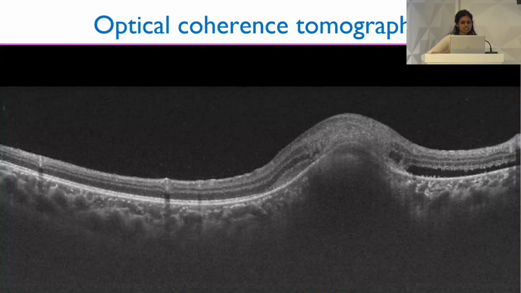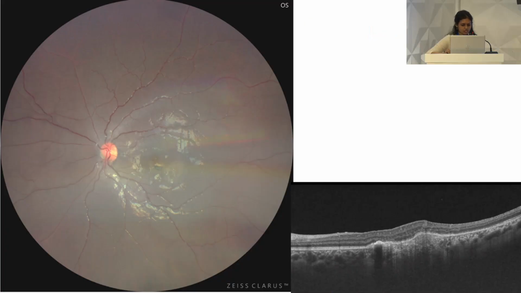Here OCT proved to be the revealer: the lesion has a relatively preserved inner retinal layer, and the true revealer was this contact sign, indicating tubercular chorioretinitis. So the patient was started on anti-tubercular therapy, and soon the lesions healed.